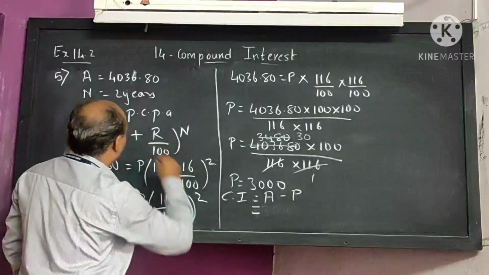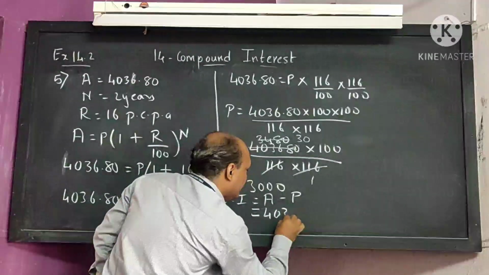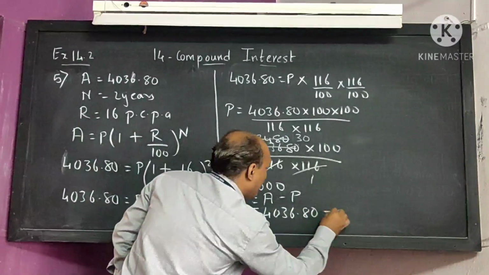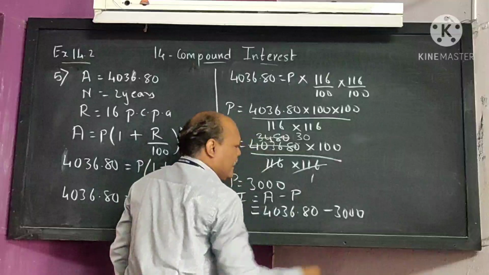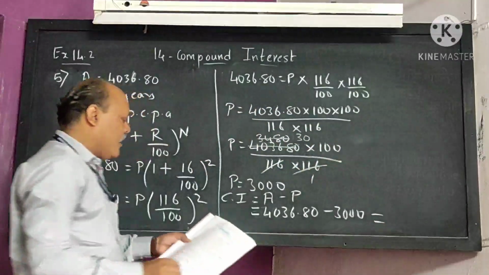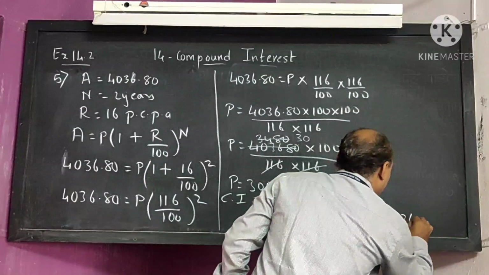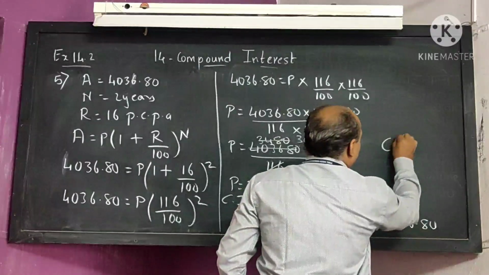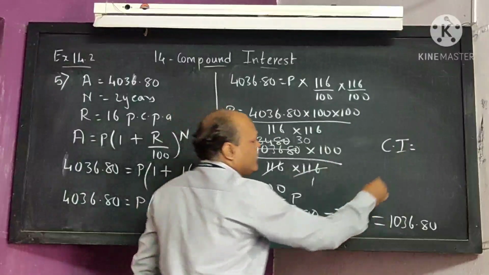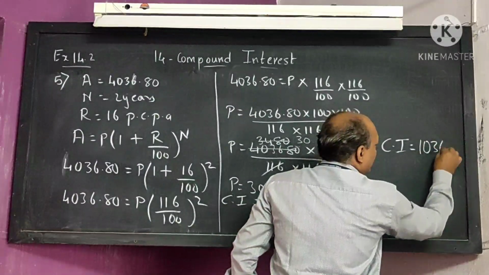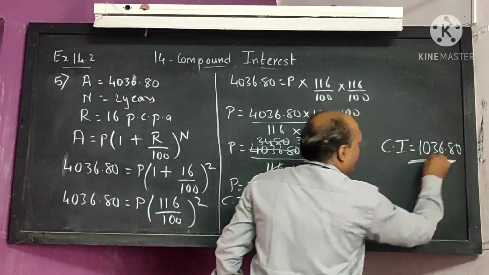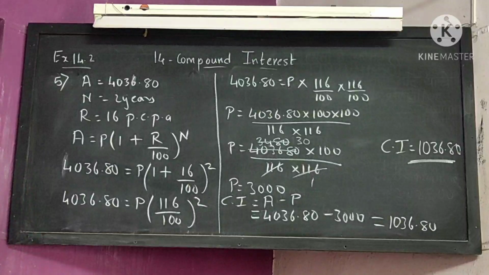Amount is given to you 4036.80 minus 3000. When you subtract, the answer will be the compound interest you are going to get, 1036.80. So your compound interest I am writing here properly. The compound interest you are going to get is 1036.80. I hope all of you understood this.